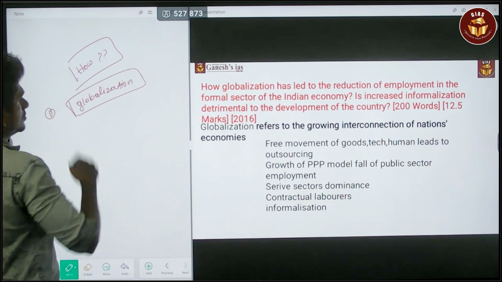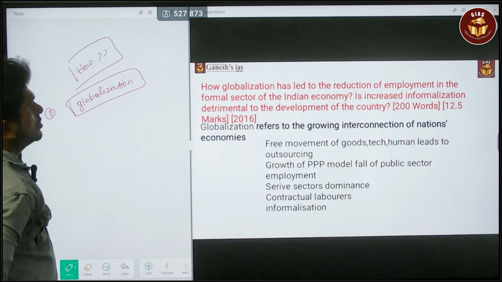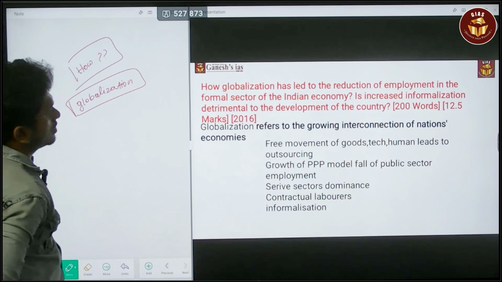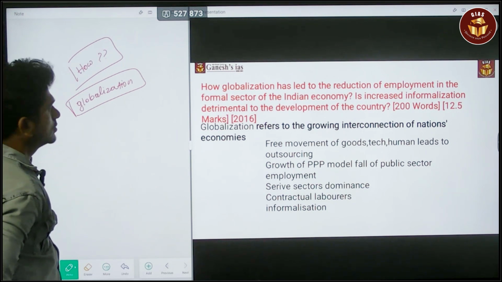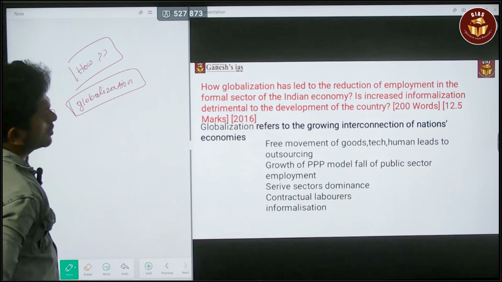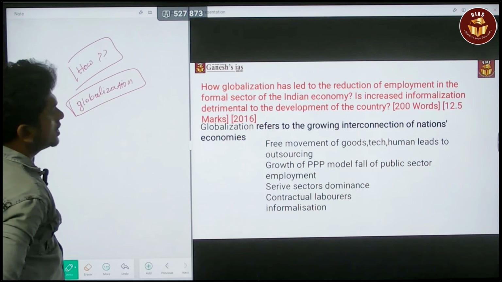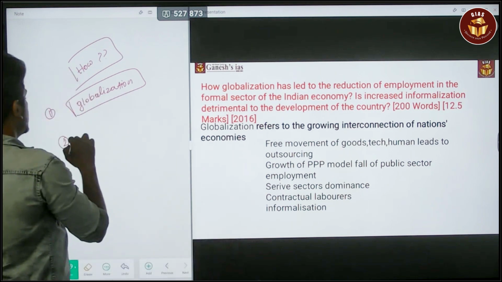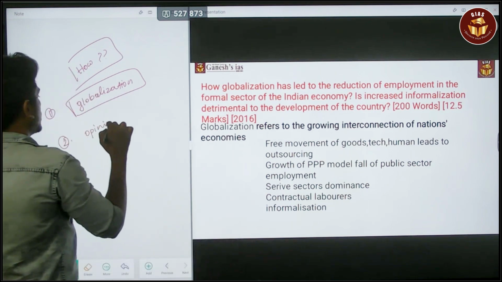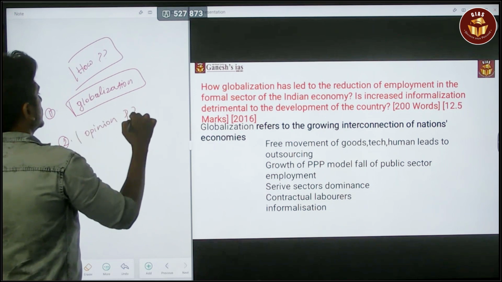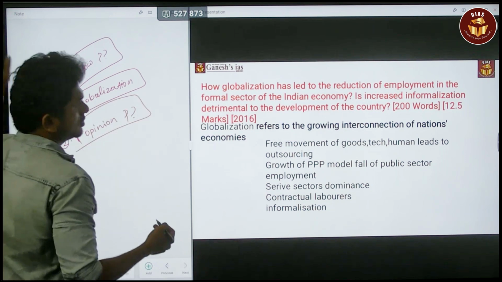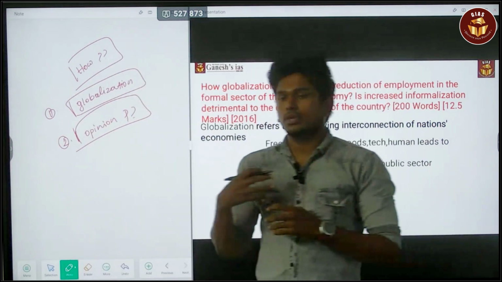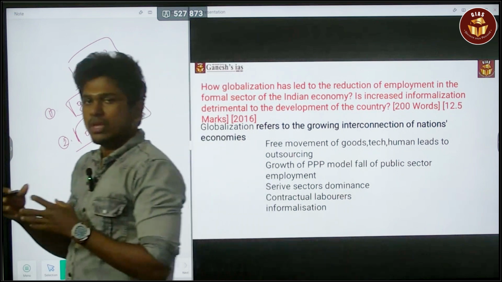This is the first keyword. Next. So how the globalization has led to the reduction of employment in the formal sector of the Indian economy. Simple as that. Next, second part of the question: is increased informalization detrimental to the development of the country? So again it is like an opinion question. Okay, whether it is detrimental or not. Being informalization, the economy has become informal, whether it is detrimental to the economy or not.